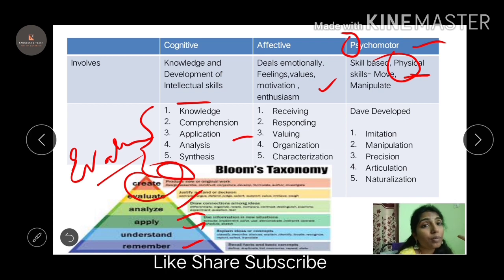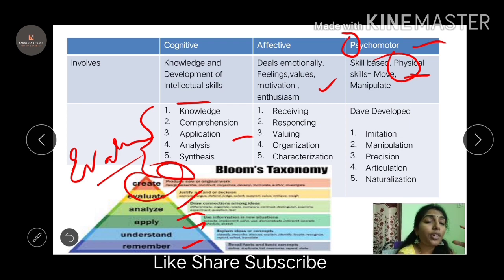How do you think? See, you have knowledge, you memorize some facts or information. Comprehension, where you define the meaning of that information that you have. Application, where you apply the information, and you analyze the information that you have applied. And synthesize, you try to make a new thing out of it. And finally you evaluate, you judge yourself on what you have done.